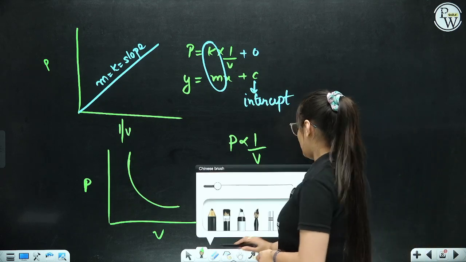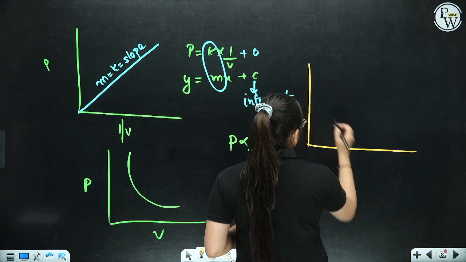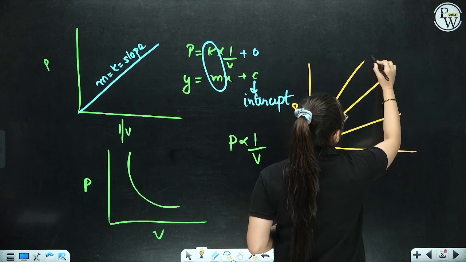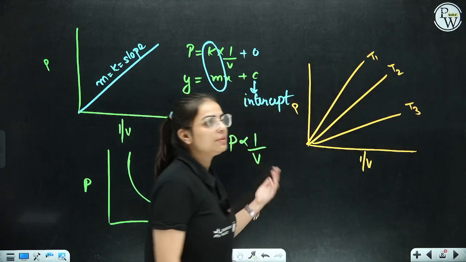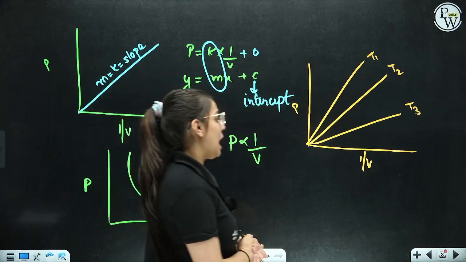Okay, now there is one more key concept. Many questions are asked from this part as well. If I keep pressure over here and 1 by V over here, and I observe that these are various slopes. This is T1, this is T2, this is T3. Now, just write me the increasing order of the temperature over here. So, how are you going to calculate?